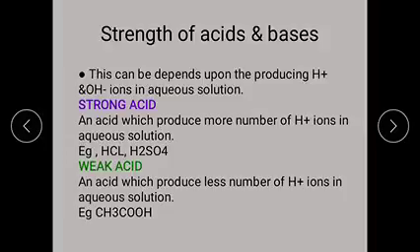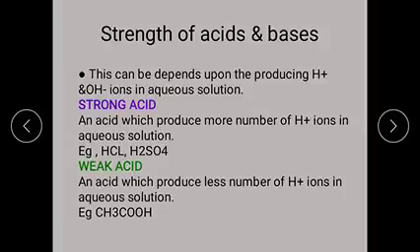Examples are HCl, H2SO4, HNO3, HClO4, HBr, HI. These all produce H plus ions completely from their chemical formula.